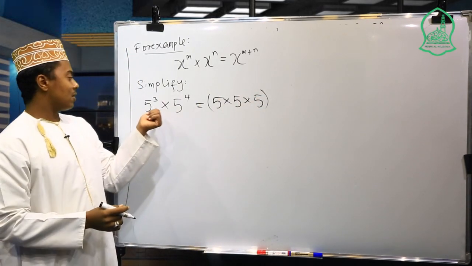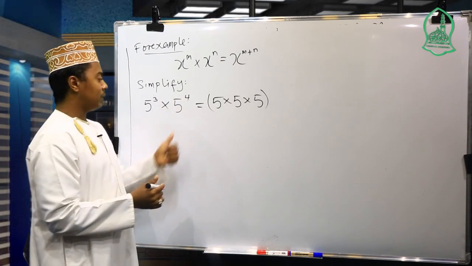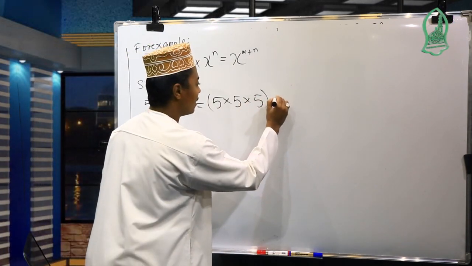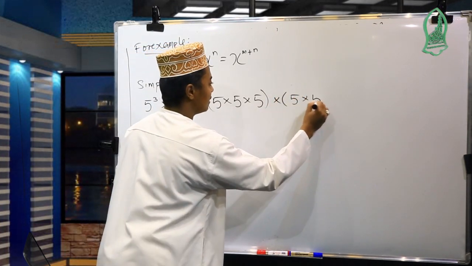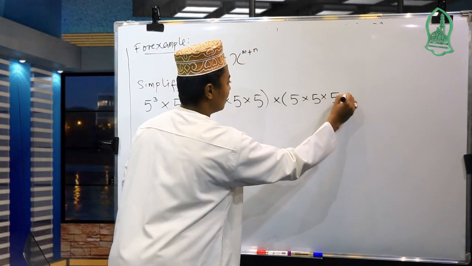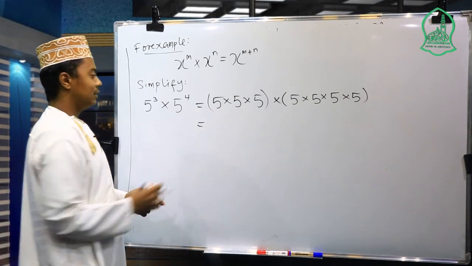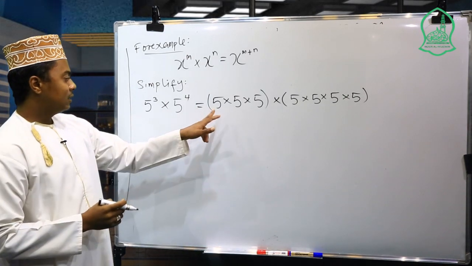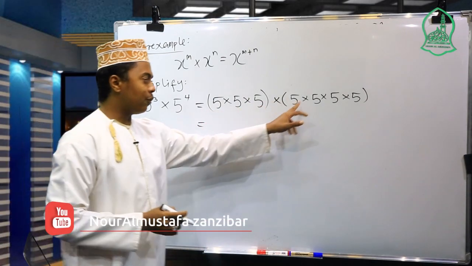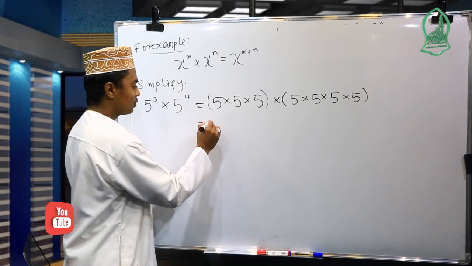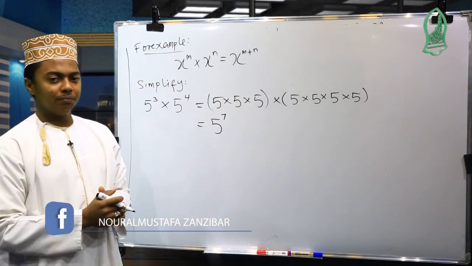Then also this 5 to the 4th power, we have to multiply this 5 by 4 times, so 5 times 5 times 5 times 5. Then let us write it together. How many 5s are there? 1, 2, 3, 4, 5, 6, 7. So we are going to get 5 to the 7th power.